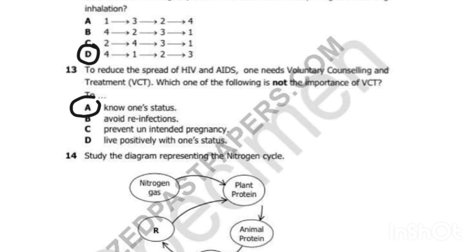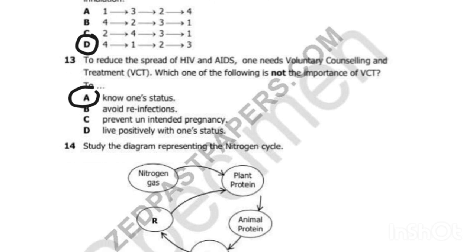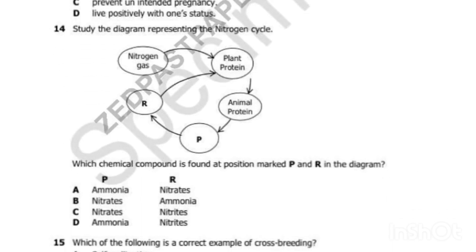So we go to question 14. Question 14 has a diagram. Here on question 14, pay attention because I will explain some of the concepts that you need to know, so that if you find even the same question with a similar concept, you answer it based on the understanding that you're going to get from here. So question number 14 reads, study the diagram representing the nitrogen cycle.